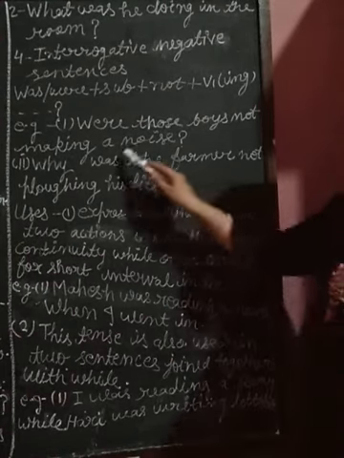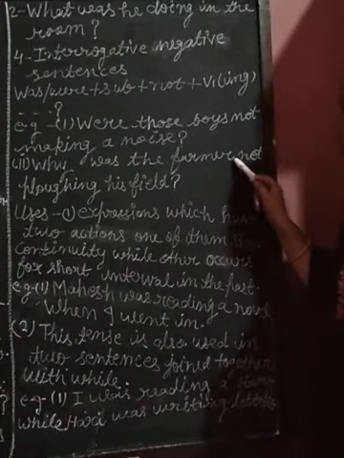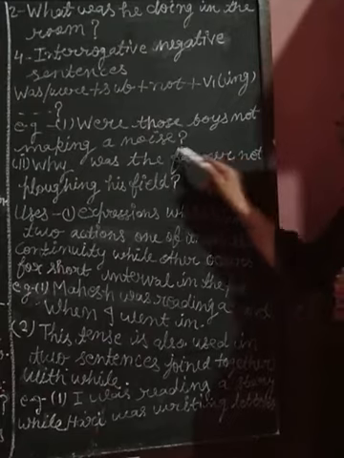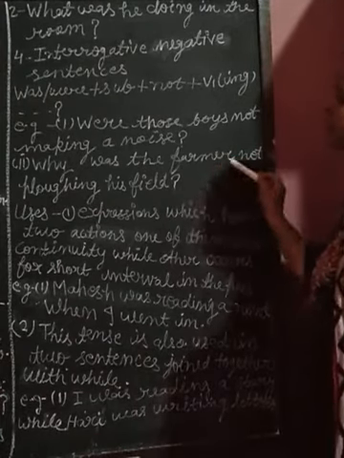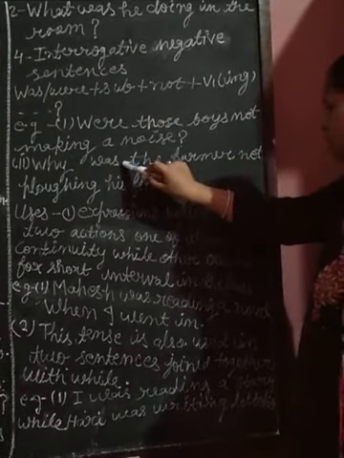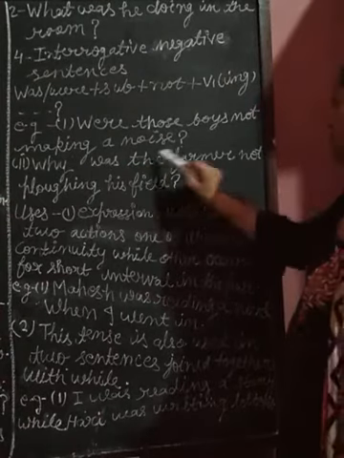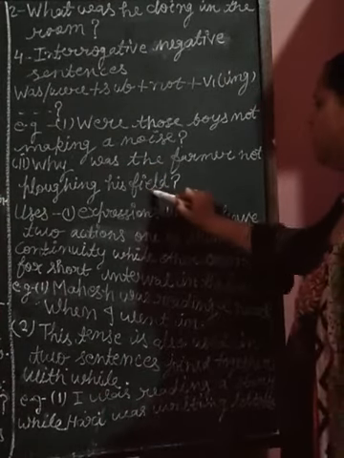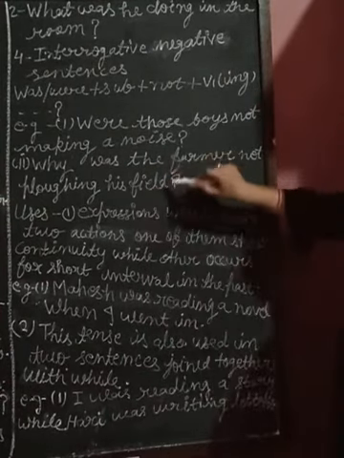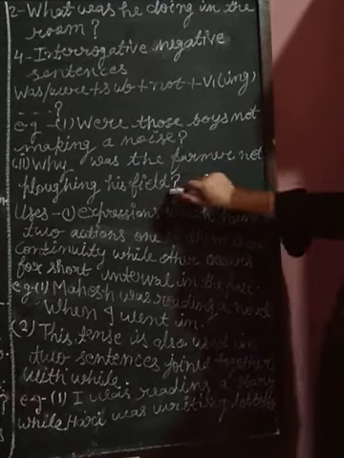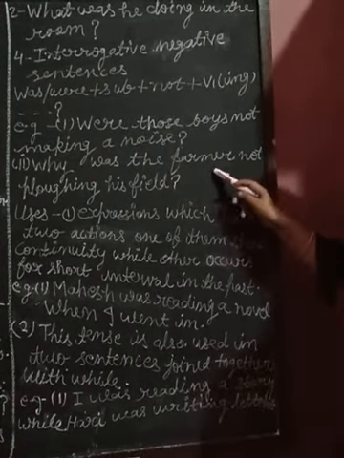The farmer is a singular subject, so we use the helping verb was here. Why was the farmer not plowing his field? In interrogative negative sentences, not comes after the subject.